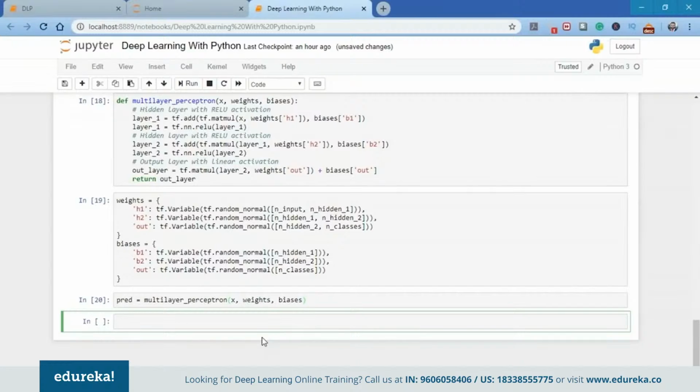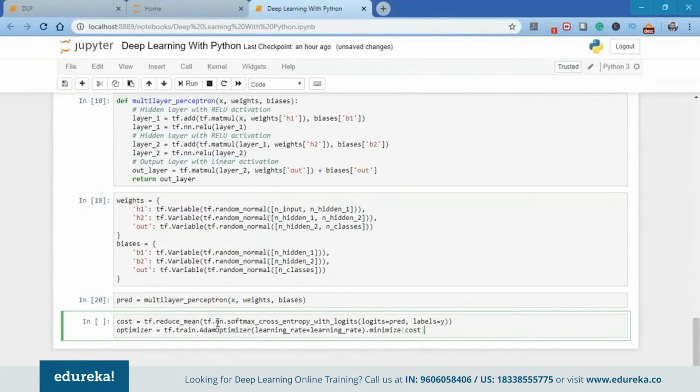Next, our step is to define the loss and the optimizer. As I mentioned earlier, when we talk about perceptrons, the main goal is to reduce the cost. So we're going to use the tf.reduce_mean function here, and inside this, I'm going to use tf.nn.softmax_cross_entropy_with_logits.